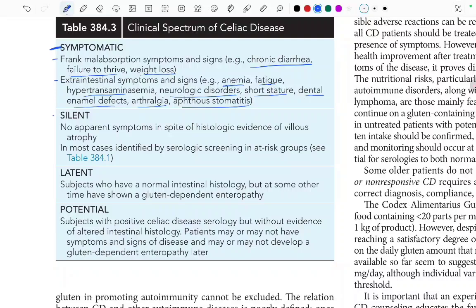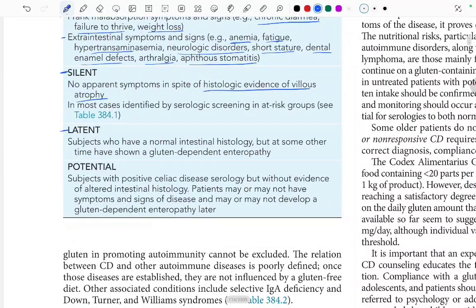There is also a silent presentation, in which there are no apparent symptoms in spite of histologic evidence of villus atrophy. In most cases it is identified by serologic screening in at-risk groups. And there is a latent manifestation, in which subjects have normal intestinal histology but at some other time have shown gluten-dependent enteropathy.